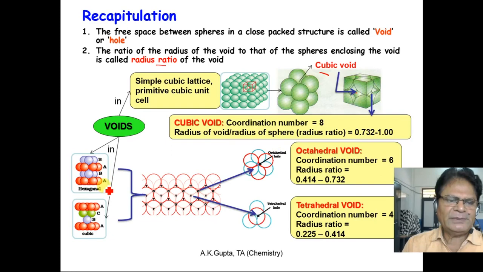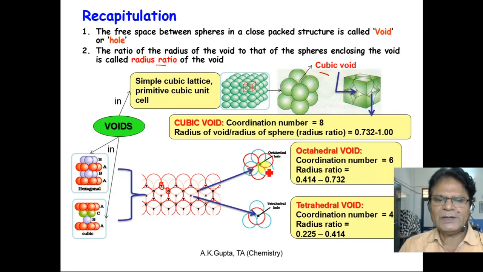In AB type of arrangement as well as in ABC type of arrangement, we get 2 different types of voids. One is called tetrahedral, denoted by T, and the other is octahedral. Both these voids are present in both these cases, right? A void which is enclosed by 3 particles and covered by a 4th particle is called a tetrahedral void, and a void which is enclosed by 6 particles is an octahedral void.